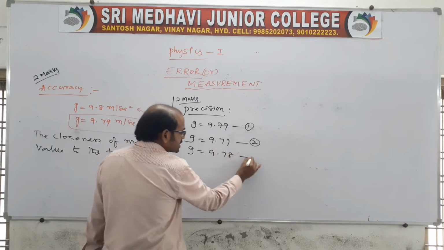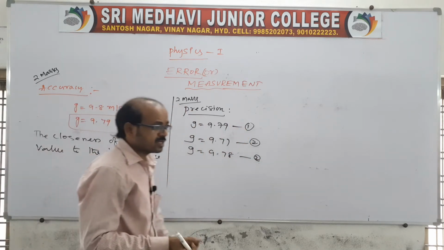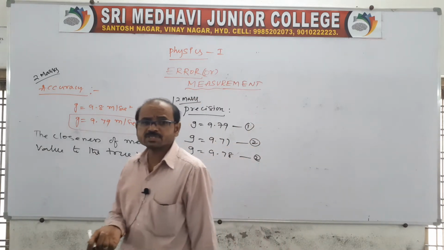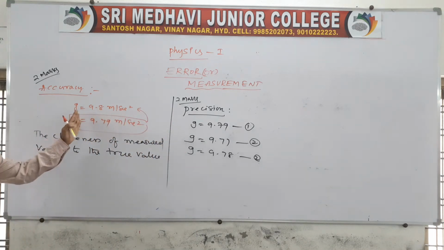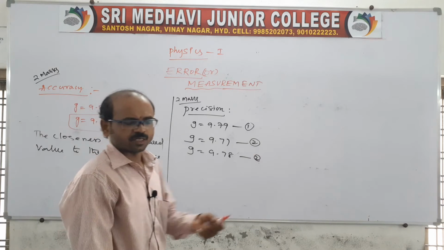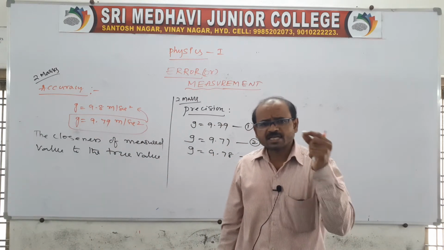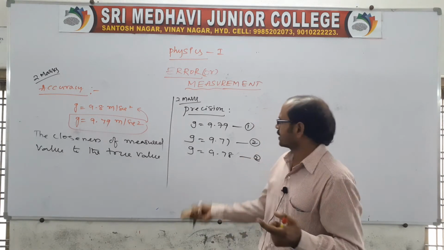Here, using the same instrument, we are taking more readings. That is what we call repeated measurement. By repeated measurement using the same instrument, we may get values very close to the standard value. That is what we call precision. Precision is nothing but the closeness of repeated measurements of a physical quantity using the same instrument. We should use the same instrument so that we can call it precision.